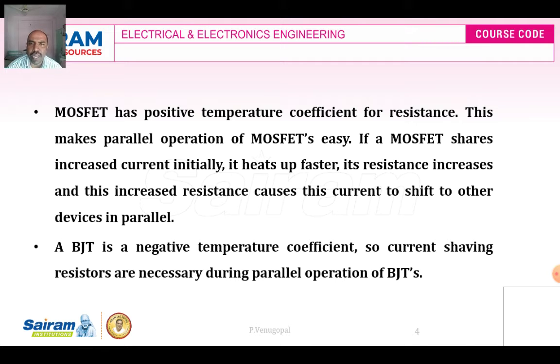A few more. MOSFET has a positive temperature coefficient for resistance. This makes parallel operation of MOSFETs easy. Note down, dear students, MOSFET has a positive temperature coefficient, but BJT has a negative temperature coefficient. If a MOSFET shares increased current initially, it heats up faster, its resistance increases, and this increased resistance causes the current to shift to other devices in parallel. But BJT has a negative temperature coefficient, so current sharing resistors are necessary during the parallel operation of BJTs.